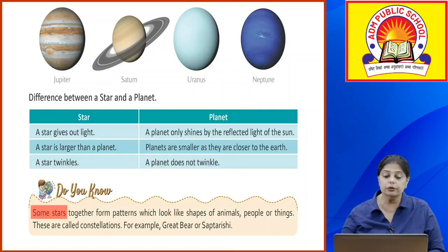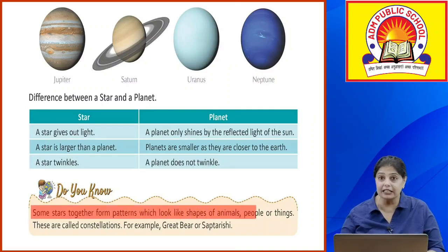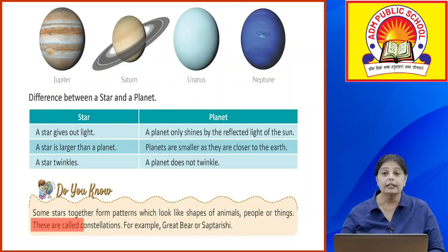Okay, Now, do you know some stars together form patterns which look like shapes of animals, people or things. Now, these are called constellations. For example, Great Bear or Saptarishi.